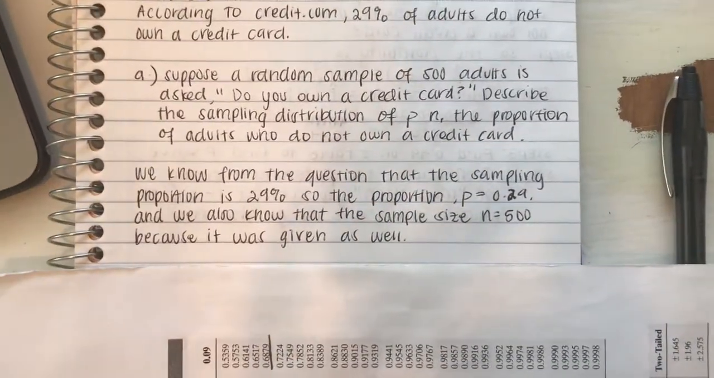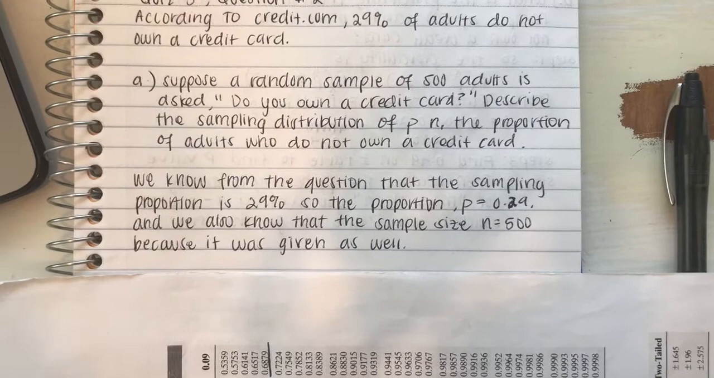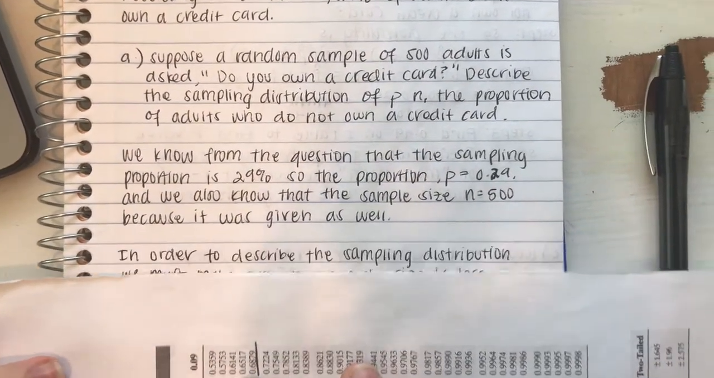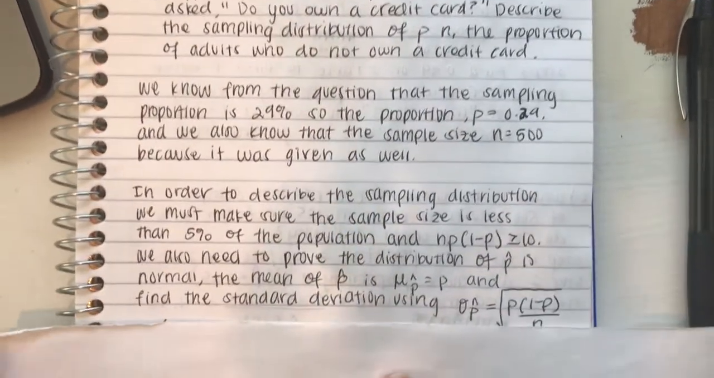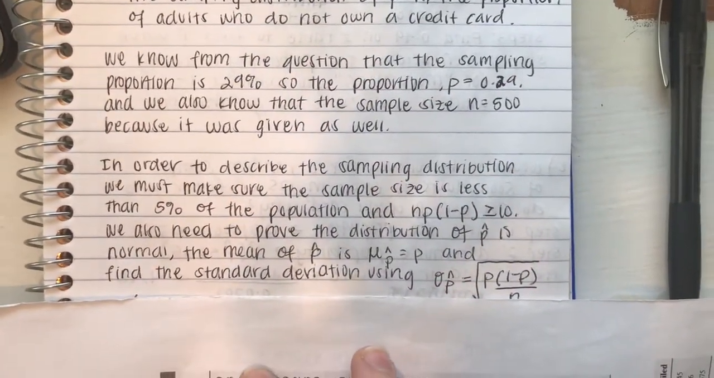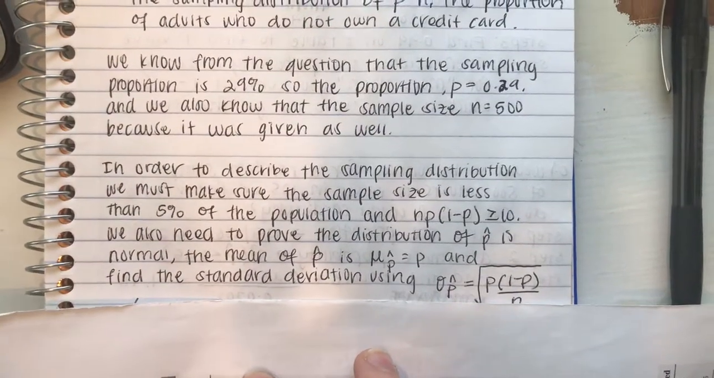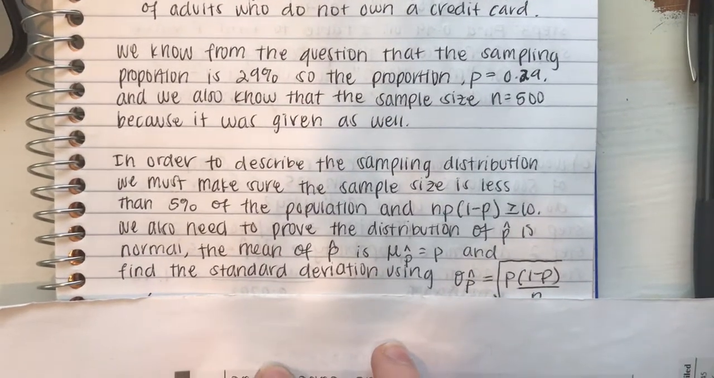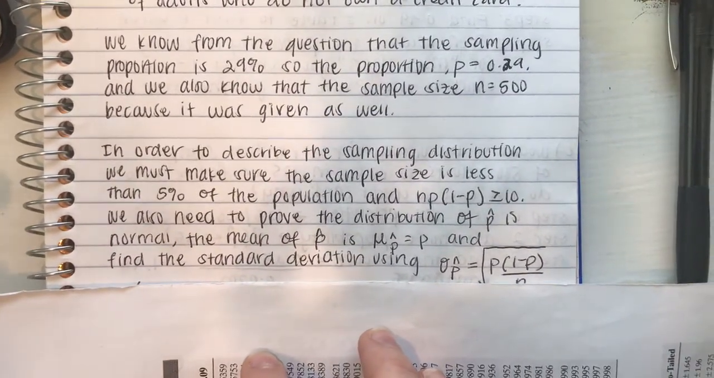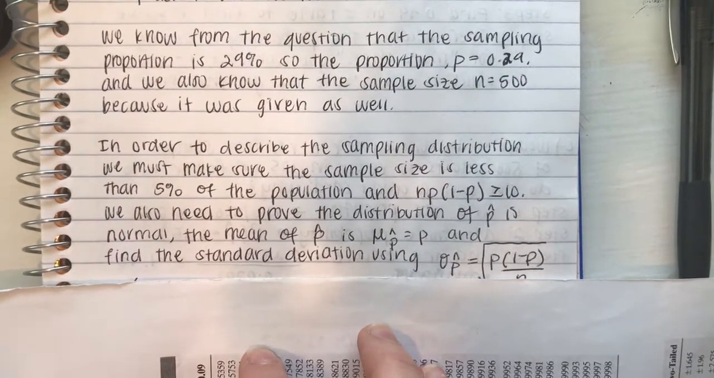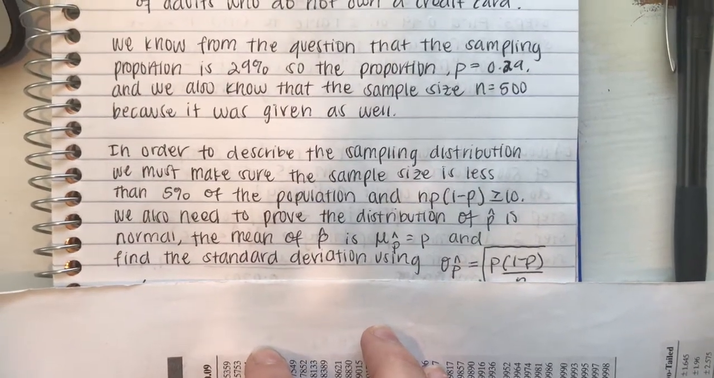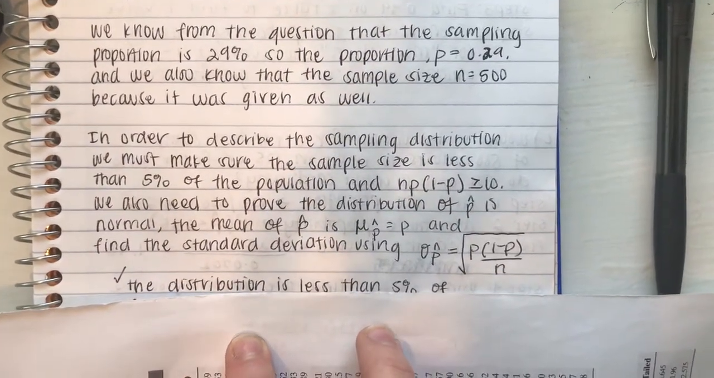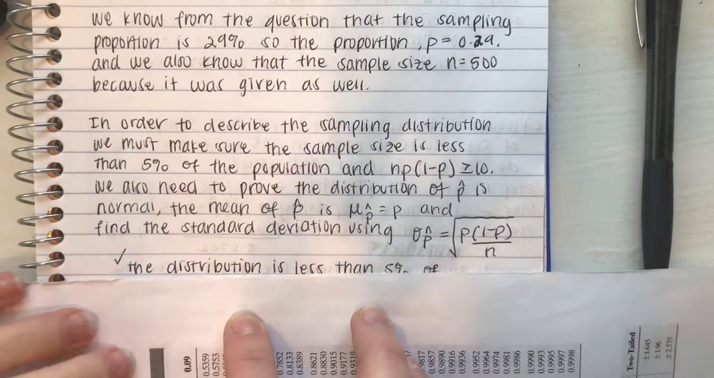Okay, so first, we know from the question that the sample proportion is 29%, so p equals 0.29, and we also know the sample size n equals 500. In order to describe the sampling distribution, we have to make sure that np(1 minus p) is greater than or equal to 10, and the sample size is less than 5% of the population, which would show that this distribution is normal. We also need the mean of p-hat, mu p-hat equals p, and the standard deviation, sigma p-hat equals the square root of p(1 minus p) over n.